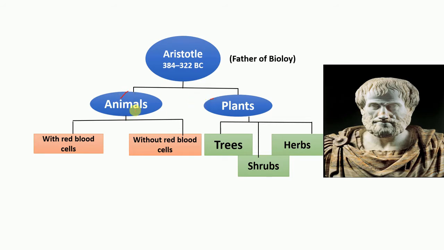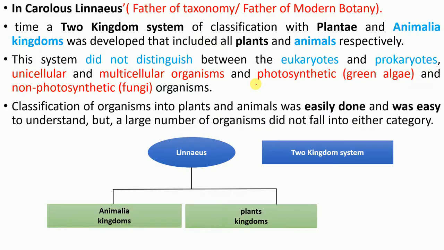He classified animals in two groups: those who have red blood cells and those who did not. And he classified plants in three groups, again based on morphological characteristics: larger trees, small shrubs, and herbs. Aristotle is also known as the father of biology.